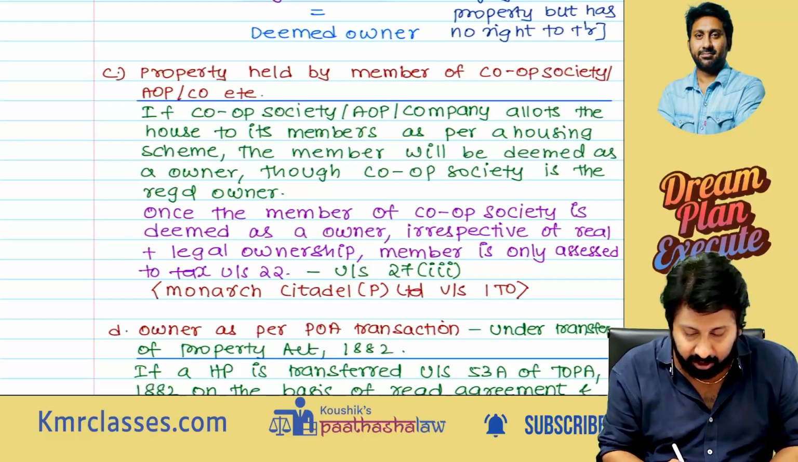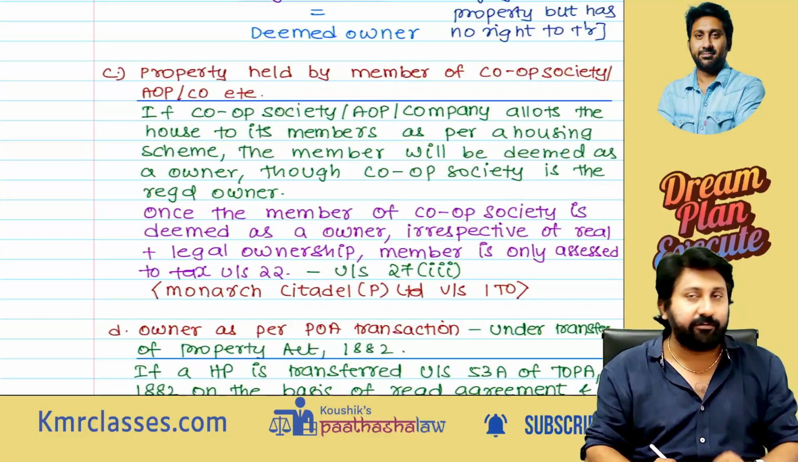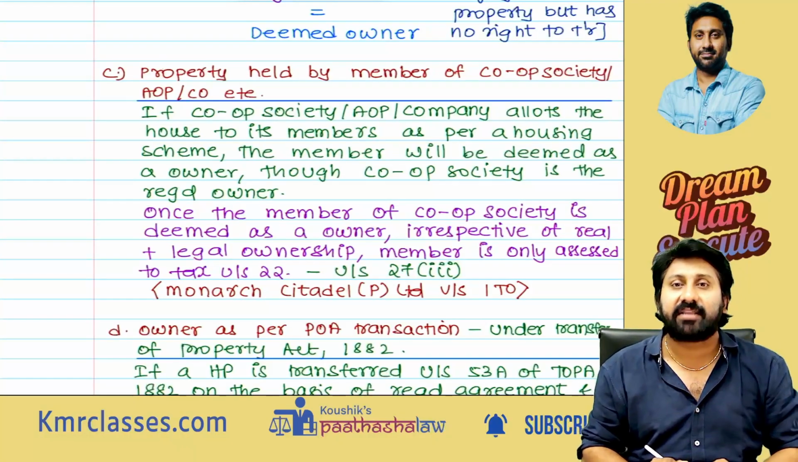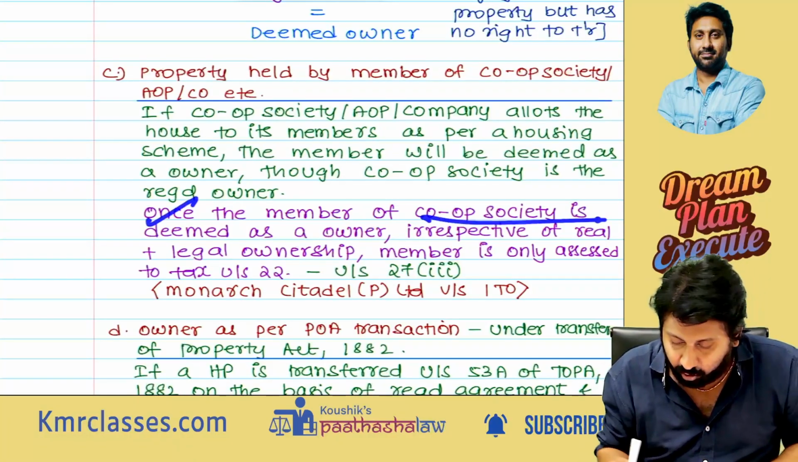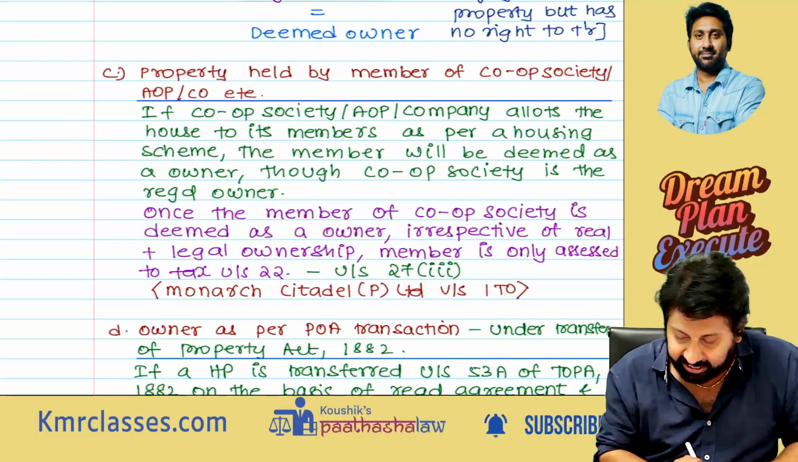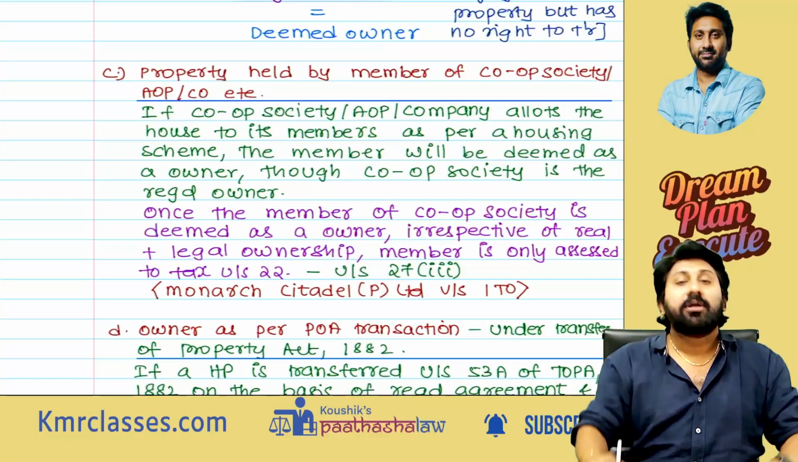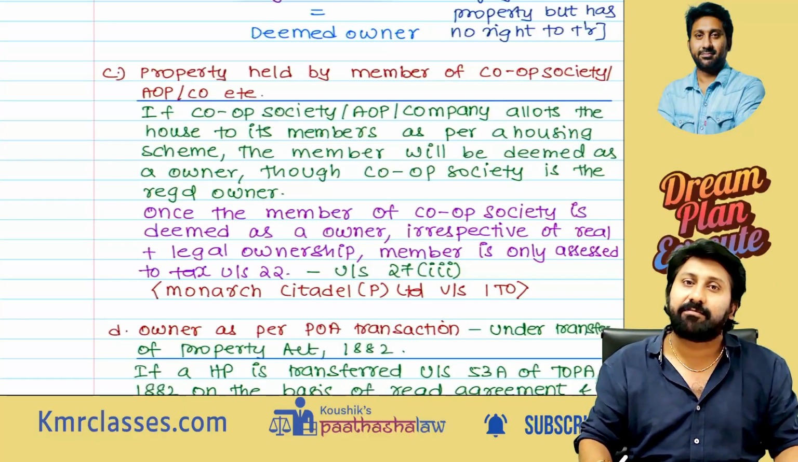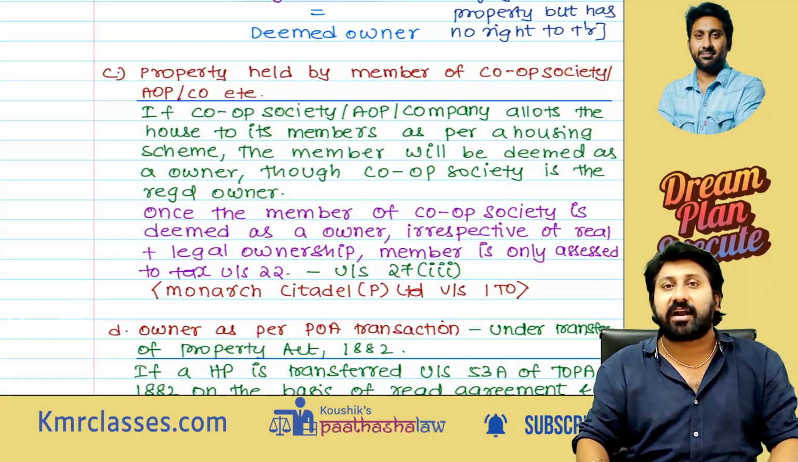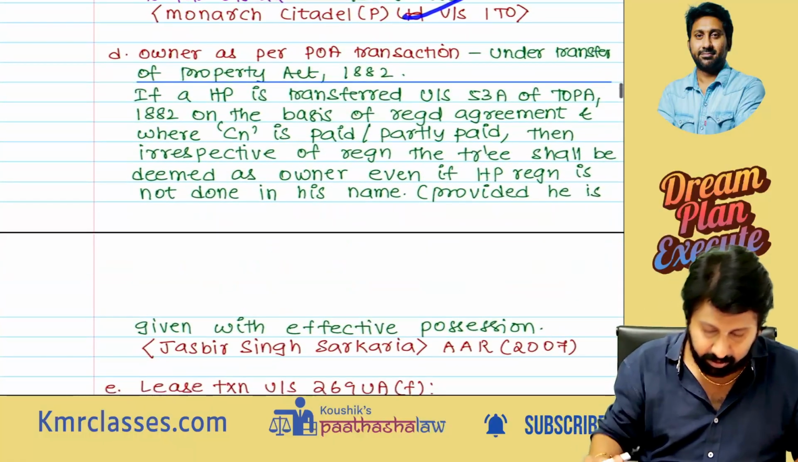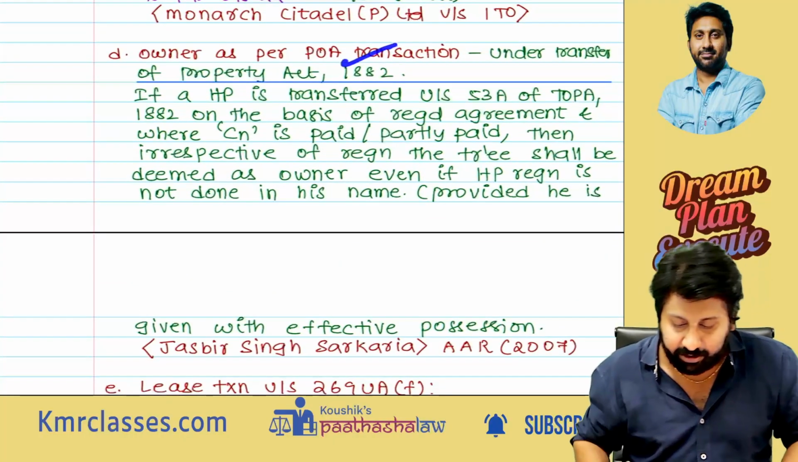This is what was held in Monarch Citadel Private Limited versus ITO, read with section 27, clause 3. They said that once a member of a cooperative society is deemed to be the owner, irrespective of real and legal ownership, the member is only assessed to tax under section 22. That is what is said in section 27, clause 3, read with the case law Monarch Citadel Private Limited versus ITO. Next, ownership under power of attorney transaction.